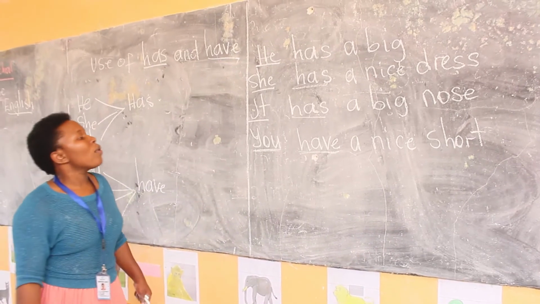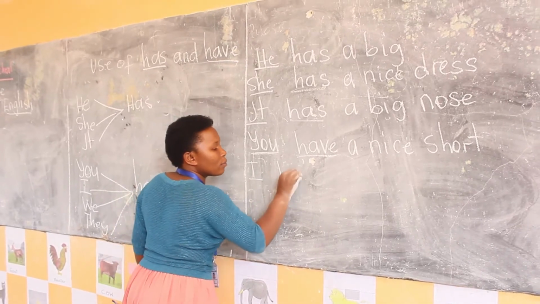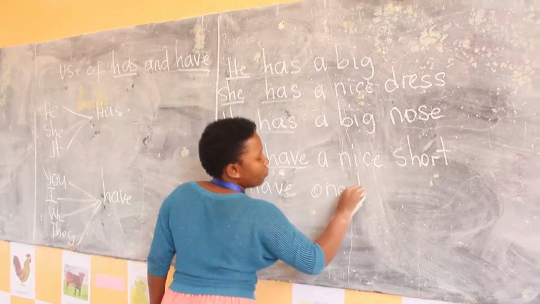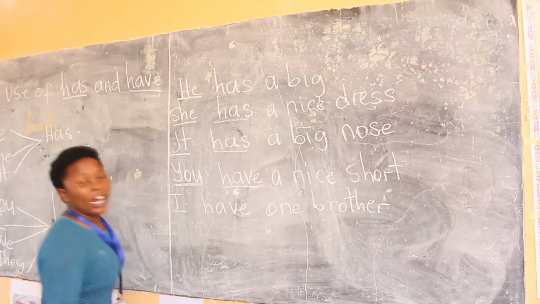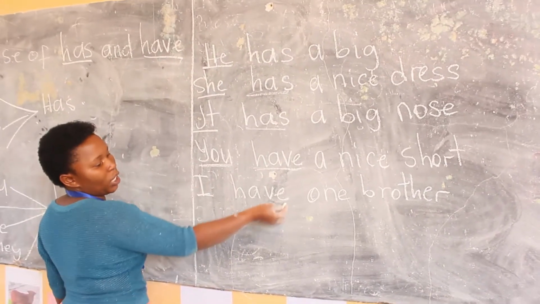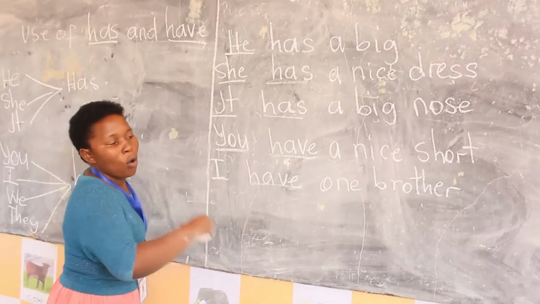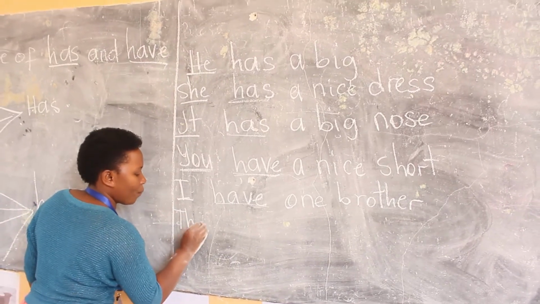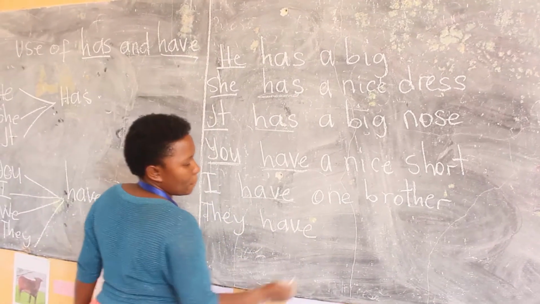Are we together? We can even say, I have one brother. You can say, I have. Because we have I here, that's why we are putting have. Are we together? I have one brother. We can say, they have books.